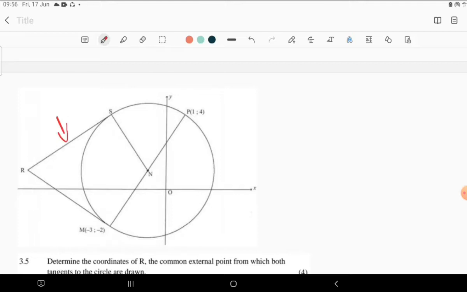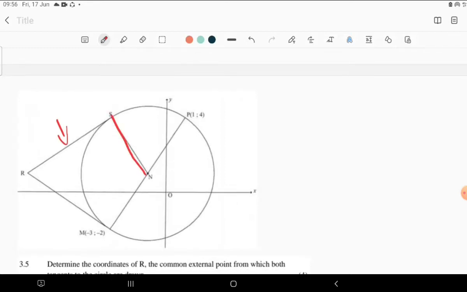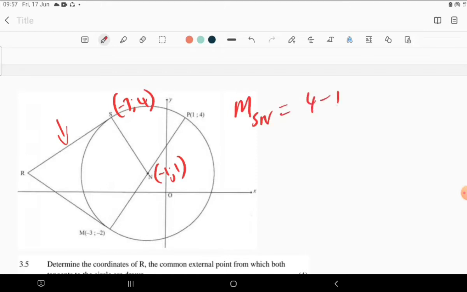Remember, we do have the equation of MR, and we just need now the equation of RS. The equation of RS, we are going to find by first finding the gradient of SN. The coordinates of N are (-1, 1) and S is (-3, 4). Then the gradient of SN is equal to 4 minus 1 divided by -3 plus 1, which is 3 over -2, which is equal to -3 over 2. And this is the gradient of this line.